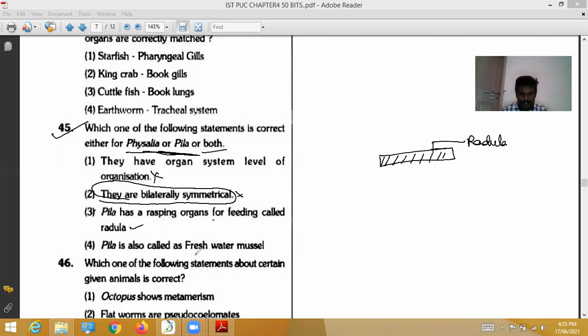Let's see, Pila is also called freshwater mussel. Actually, Pila is not called freshwater mussel. That's all, so it is the wrong option. It lives in muddy areas. So the correct option for the 45th question is the third option.